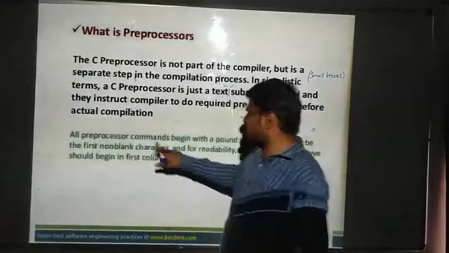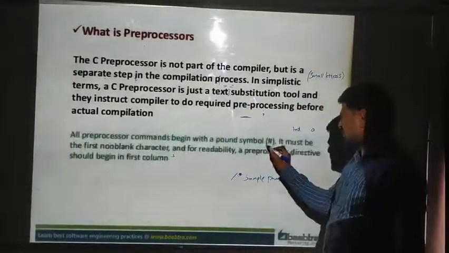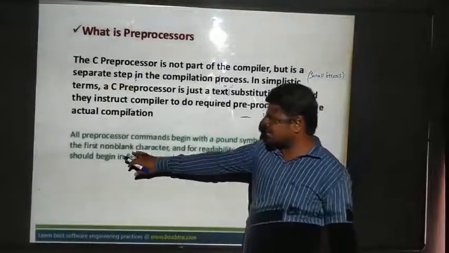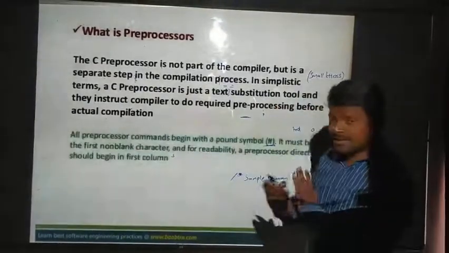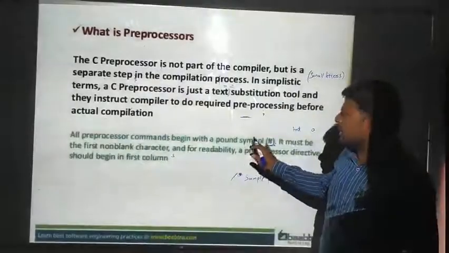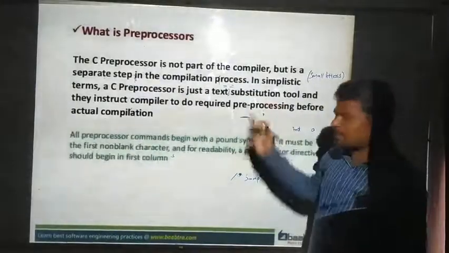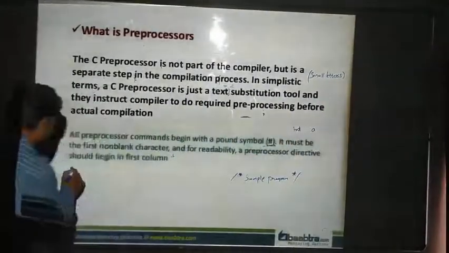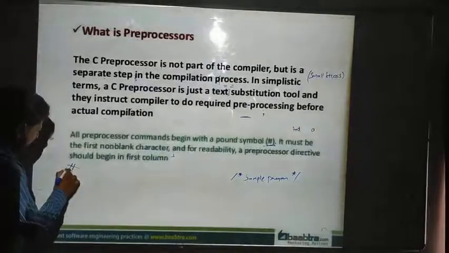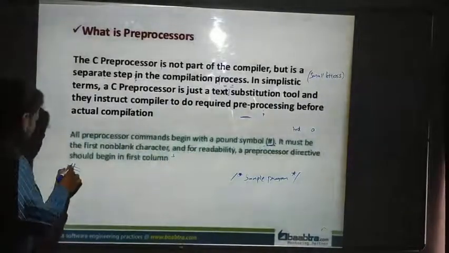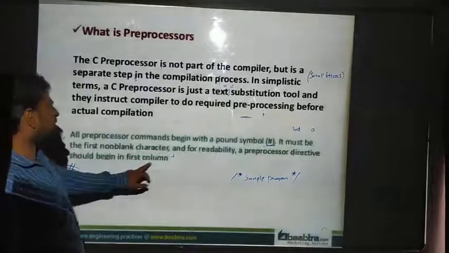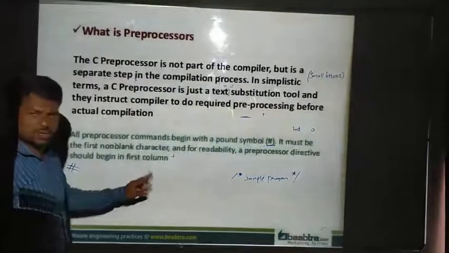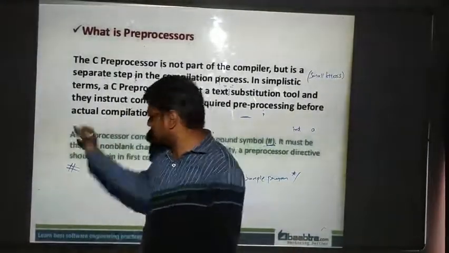Here you can see all preprocessor commands begin with a pound symbol. It must be the first non-blank character. Blank should not be given before it when we are adding a preprocessor directive in our program. This symbol has to be given at the start of the line, and should begin in the first column. The preprocessor directive begins in the first column only.